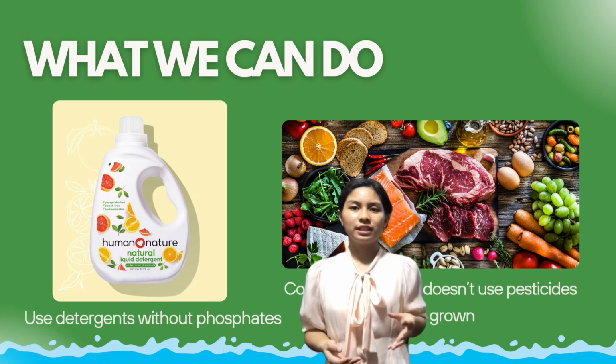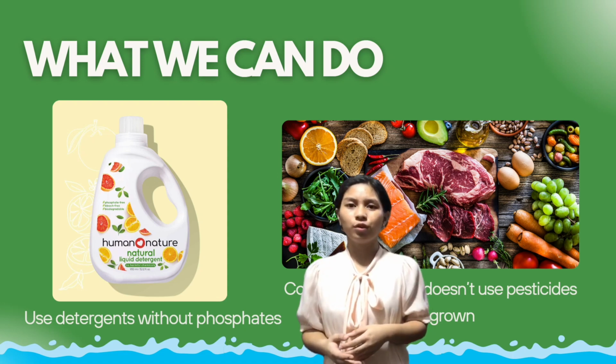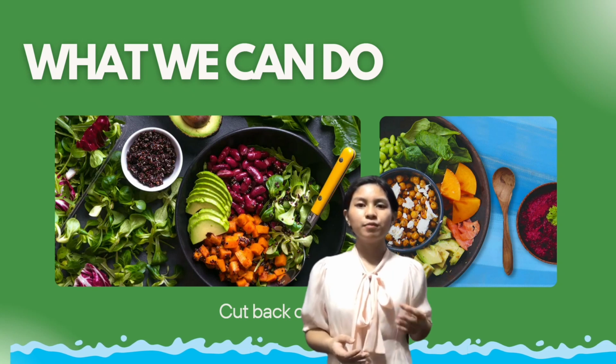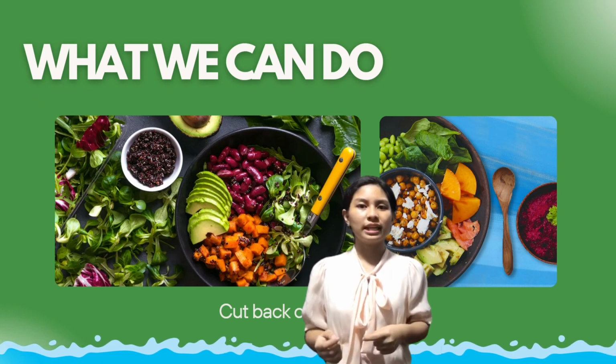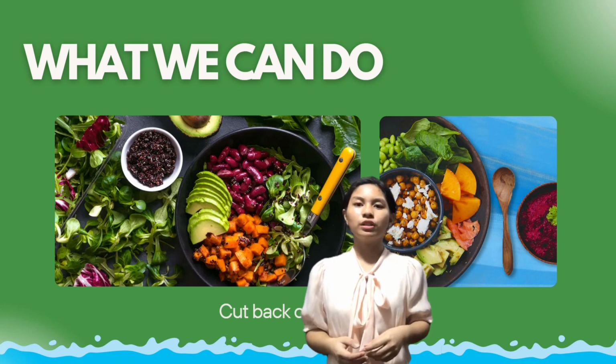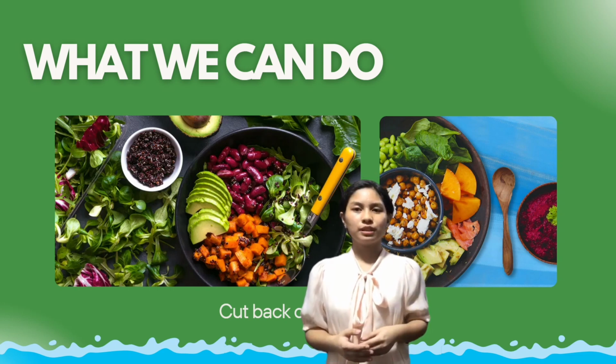Using phosphate-free detergent is to avoid killing aquatic life and causing algae blooms. Eating food that is grown without the use of pesticides such as organic food reduces chemical runoff. Last but not the least, reduction of meat consumption is another way we can aid in preventing water pollution, as it can lead to saving water and avoid contaminating rivers and groundwater due to meat grazing responsibility.